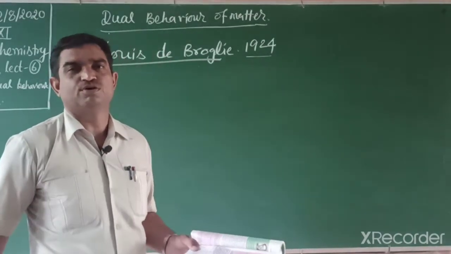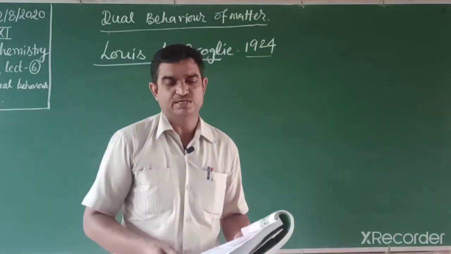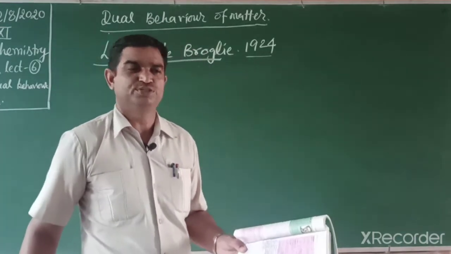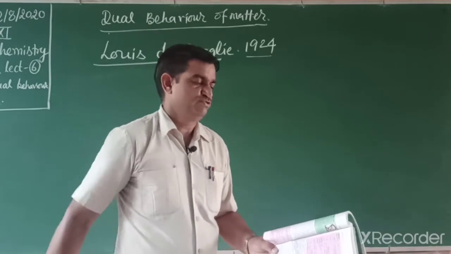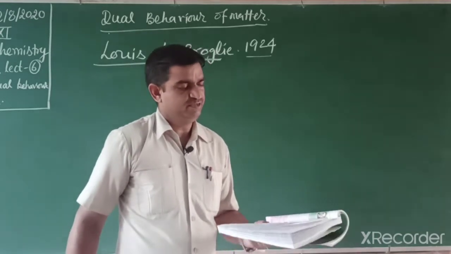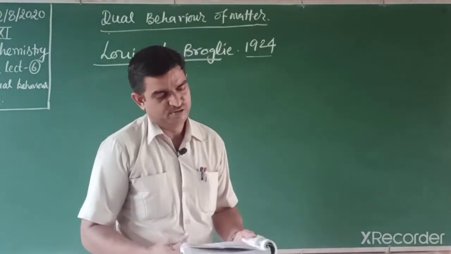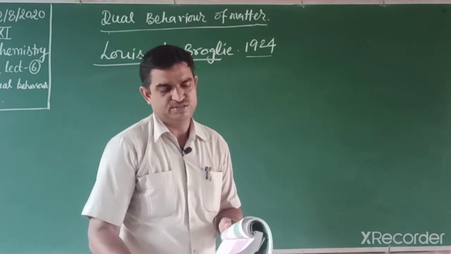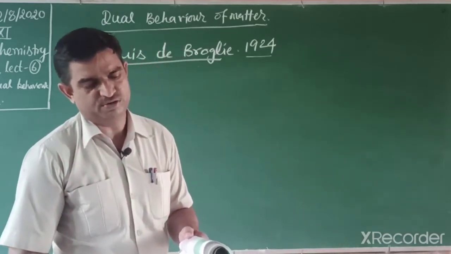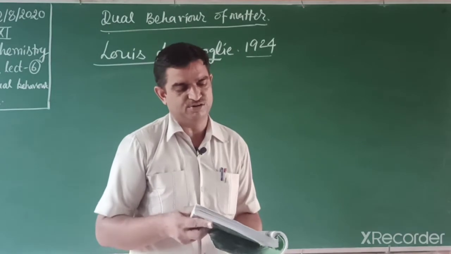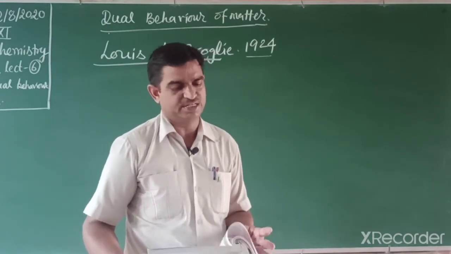Students, we solve a numerical given in your NCERT book at page number 46. Problem 2.12. What will be the wavelength of a ball of mass 0.1 kilogram moving with a velocity of 10 meters per second?